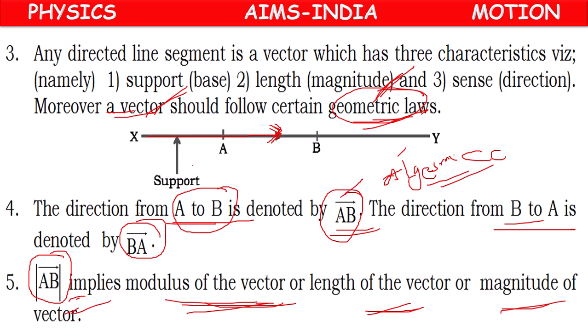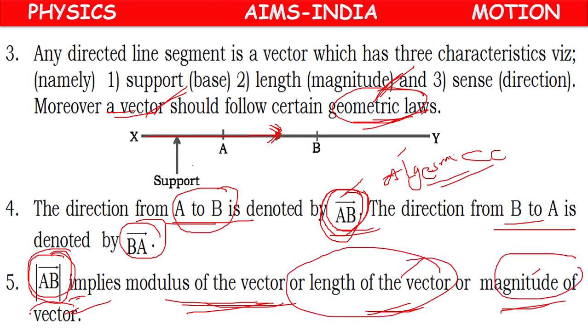AB bar means a vector with magnitude and direction. Modulus of AB bar means only the magnitude, no direction. If we want to find the length or magnitude of a vector, we have to make use of modulus.